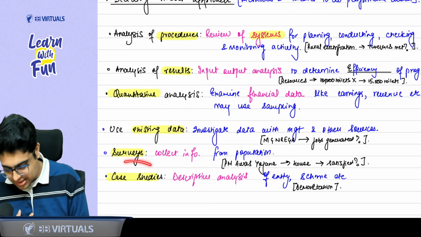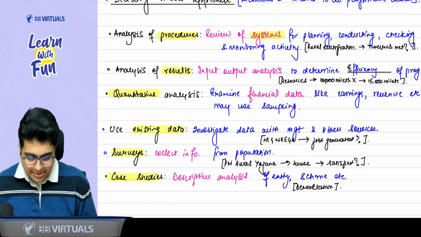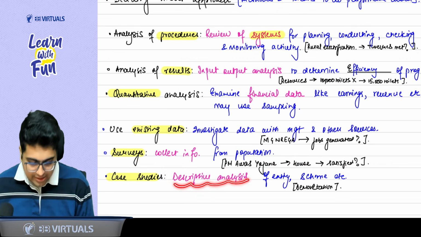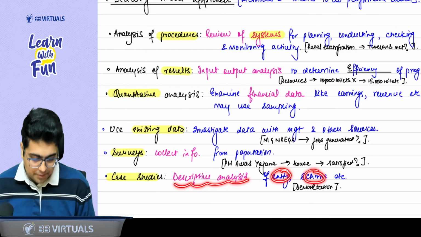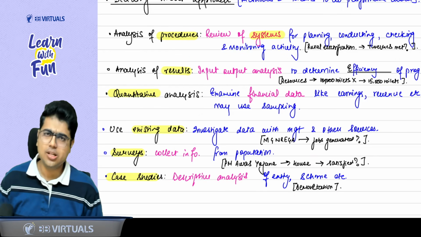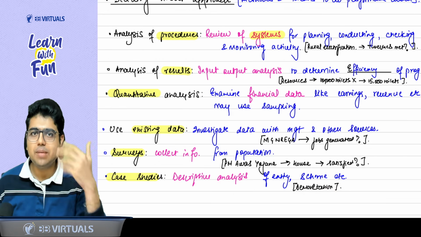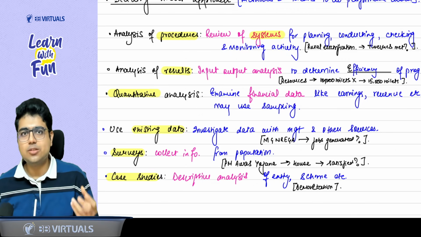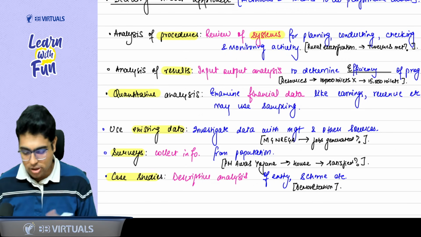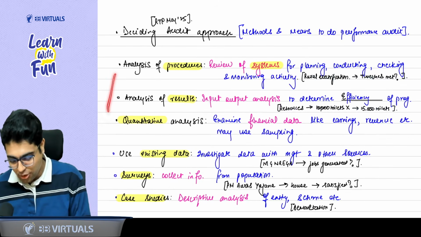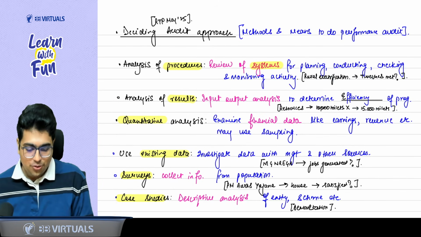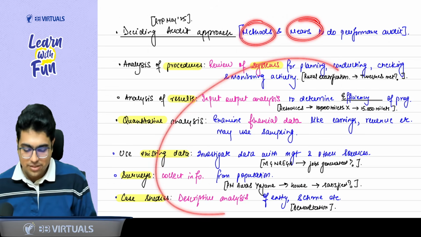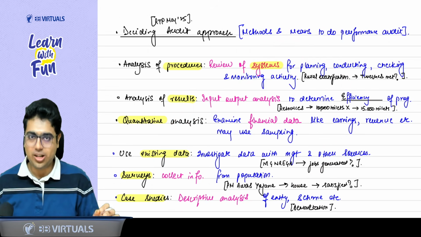And the last one is case studies. Case studies is nothing but a descriptive analysis of any entity or scheme. Example, demonetization. When demonetization came, many people prepared case studies on this scheme. So again, check those case studies to see whether it was properly effective or not. So this is your audit approach, where you get to know various methods and means to see whether the government is working properly or not.